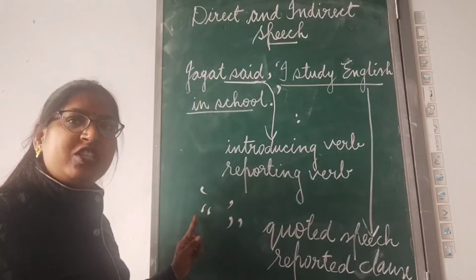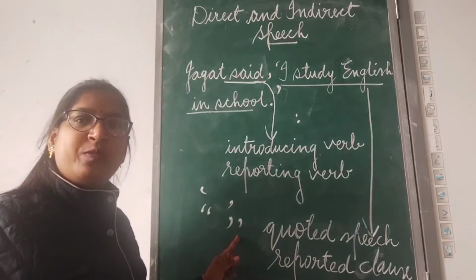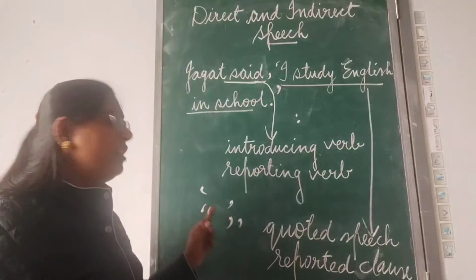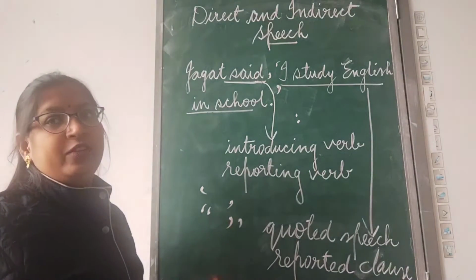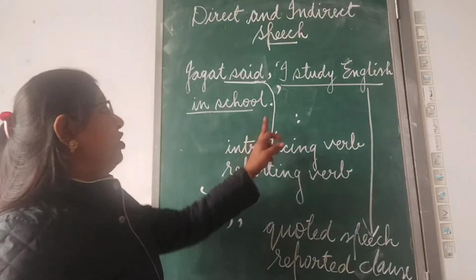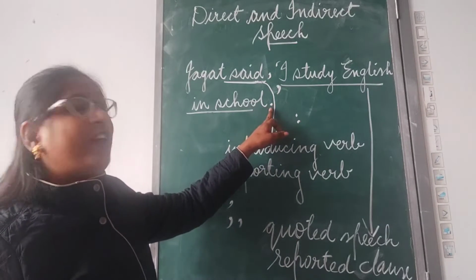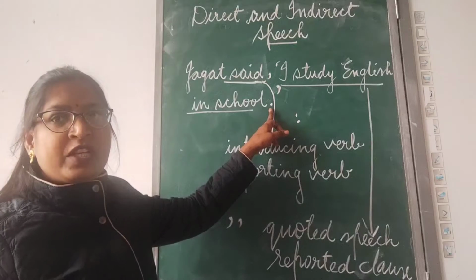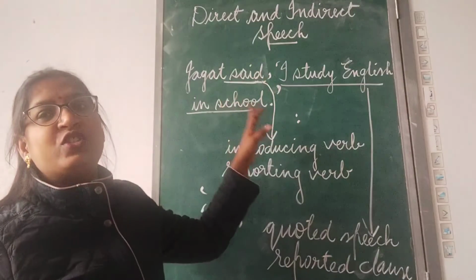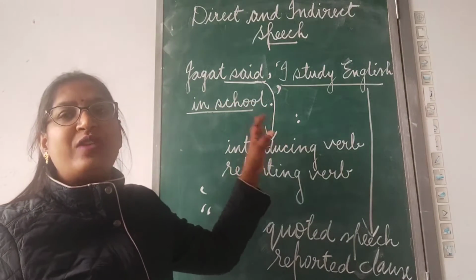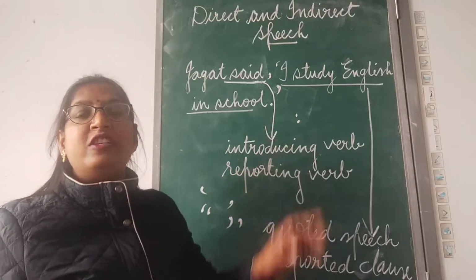If the opening inverted comma is double, the closing also should be double. With single, we cannot use double inverted comma. And the closing inverted comma is always put after the final punctuation mark. So all these things you should learn how to write in direct speech.